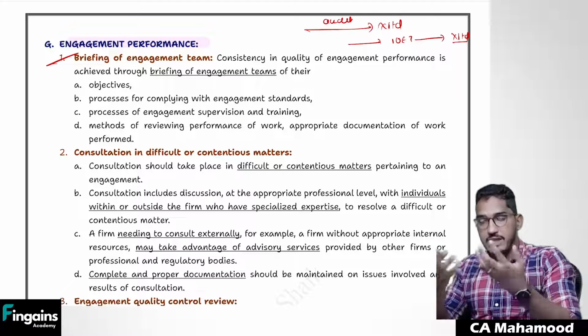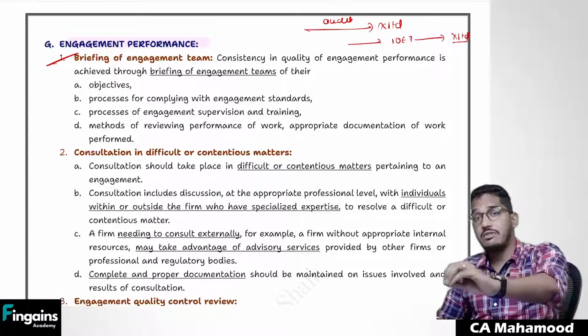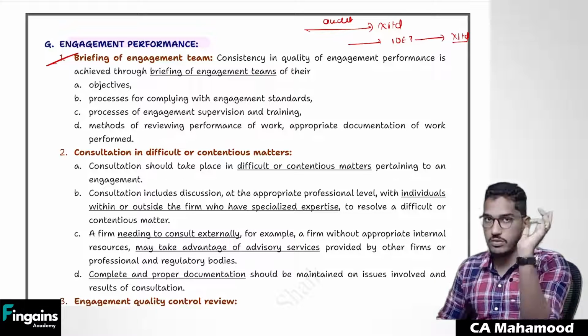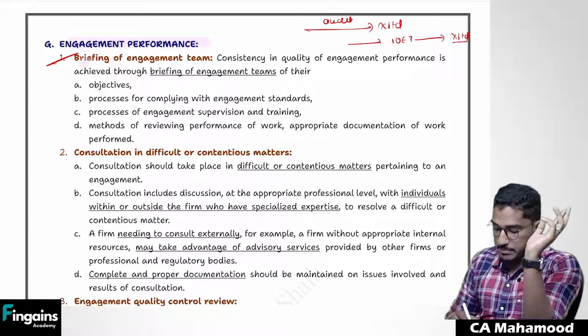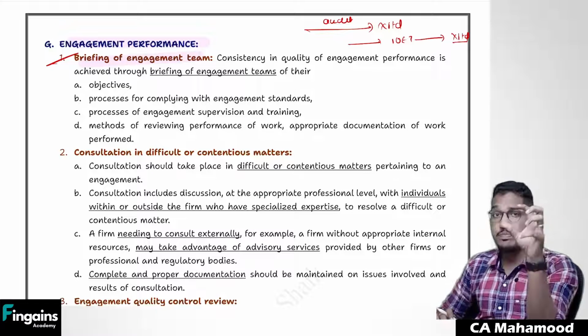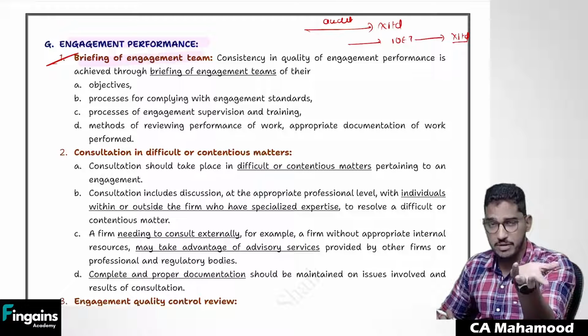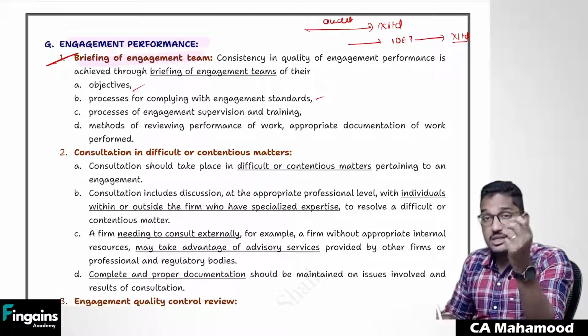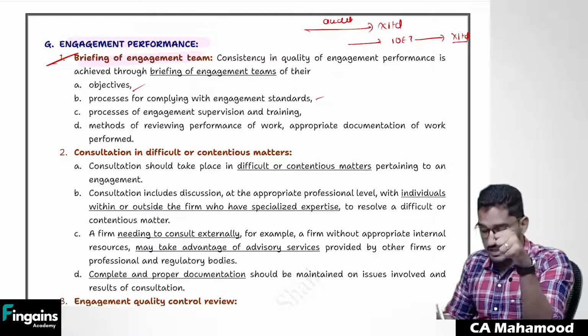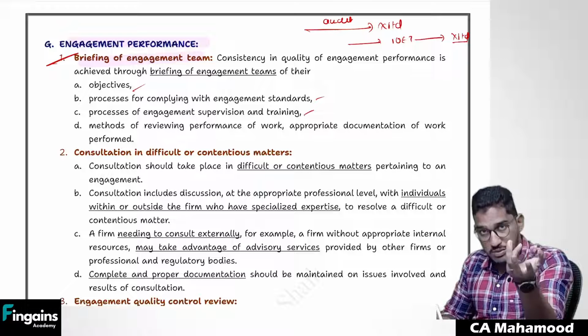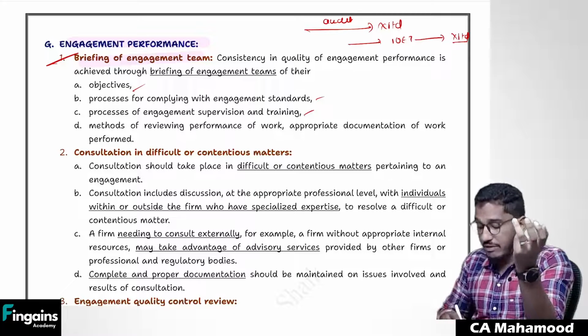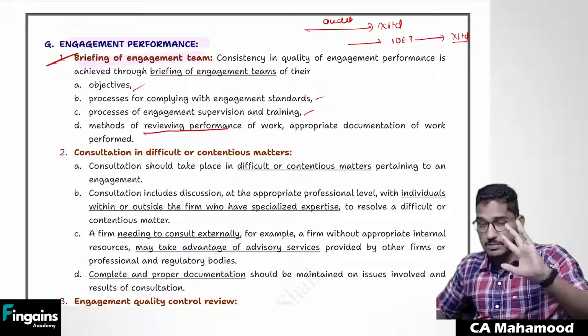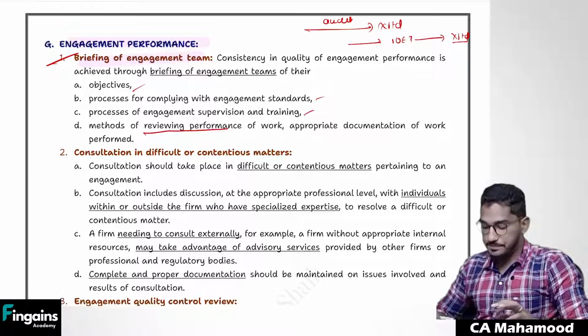You have to give them training. We have to give them supervision. And during the time when they are working, you have to review their work also. So that is the first point, briefing of the engagement team. You have to give an introduction to your engagement team before you ask them to do the work. Discuss with them the objectives, discuss with them the processes, how they can comply with the standards. You have to give them proper supervision and training. And once they have done the work, you have to review their work also. Don't blindly believe, you have to review their work also.